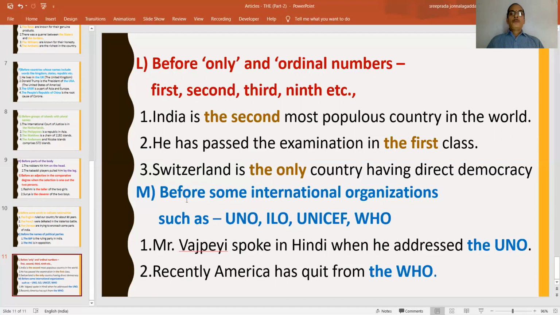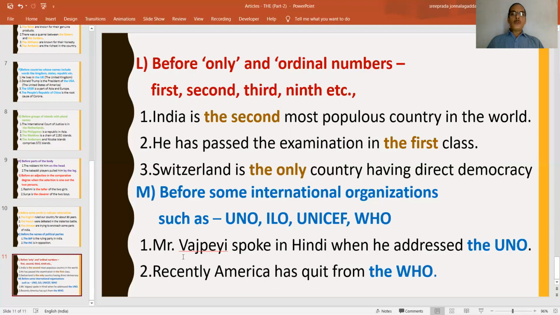Similarly, before some international organizations, what are these international organizations or bodies? For example, UNO, United Nations Organization, ILO, International Labour Organization, UNICEF, WHO, World Health Organization. So before such international bodies, we have to use the.